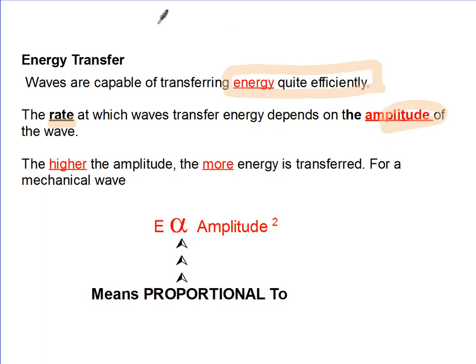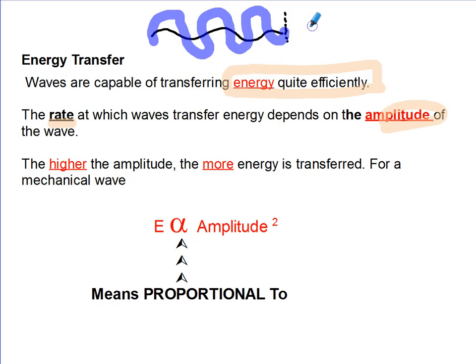Let's see if this makes sense. You're in the ocean. There are some tiny waves lapping at your feet. Not a lot of energy. Well, you wait a few minutes. Suddenly a big wave comes in. You're going to feel quite a bit more energy. And it's the increased amplitude. Okay, the amplitude, you remember, is the distance from the equilibrium line to the crest. So the larger the amplitude, the more energy.